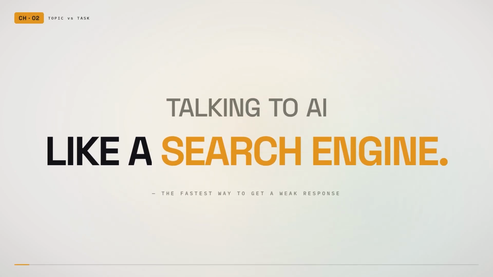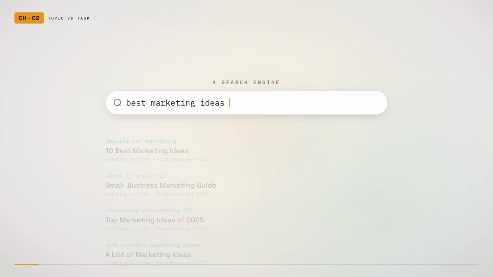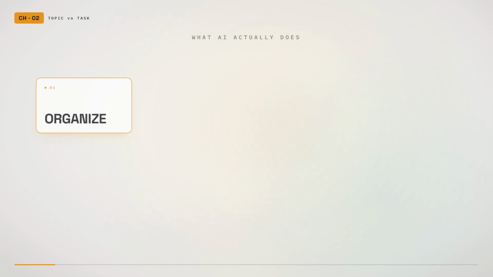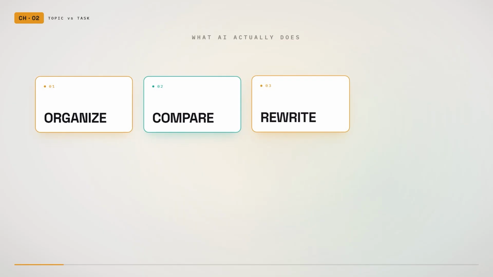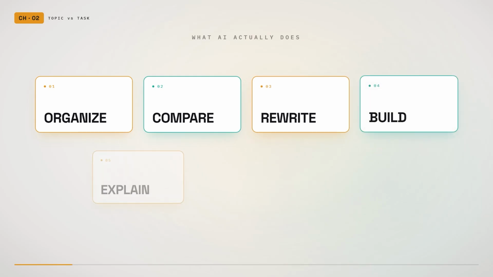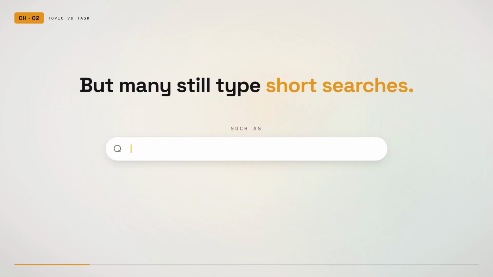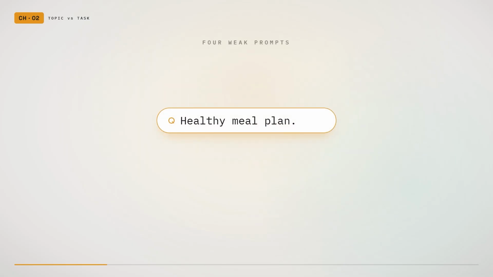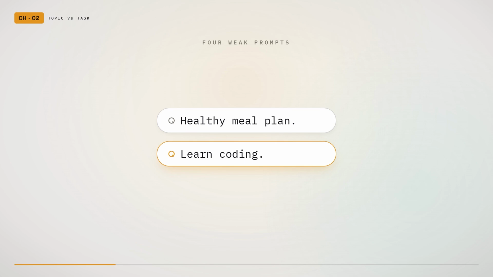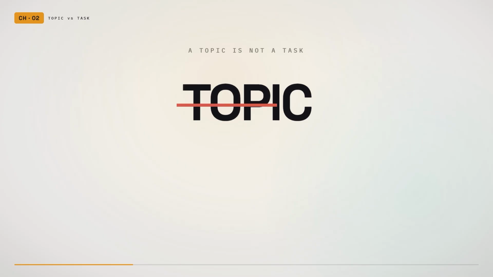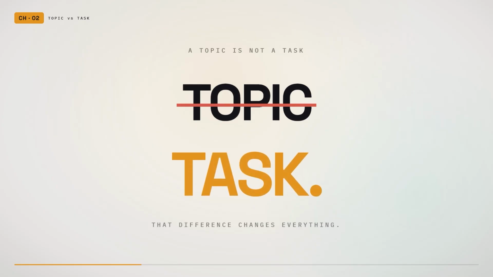The fastest way to get a weak AI response is to talk to it like a search engine. A search engine usually helps someone find information that already exists. AI can do something different. It can organize information, compare choices, rewrite material, build plans, explain ideas, create examples, and respond to instructions. But many people still type short searches such as best marketing ideas, healthy meal plan, learn coding, make money with AI. These prompts describe a topic, but they do not describe a task, and that difference changes everything.